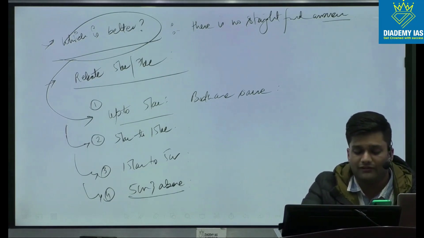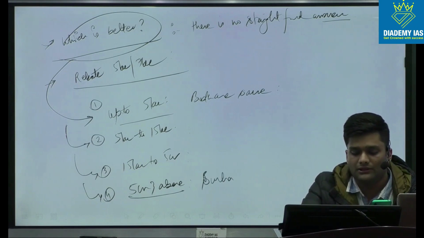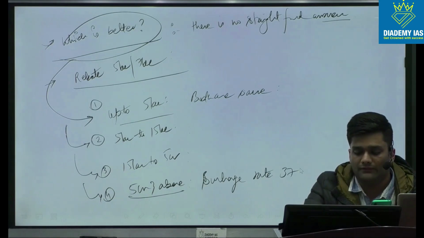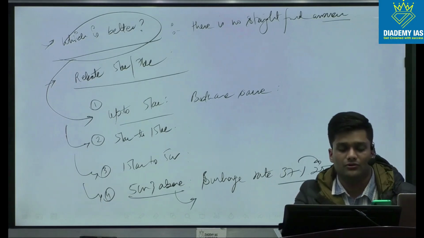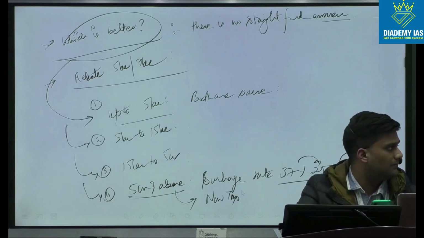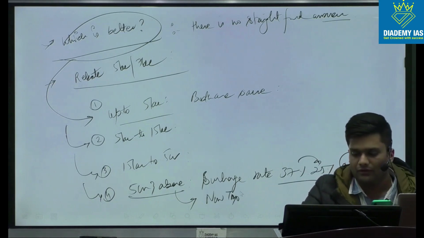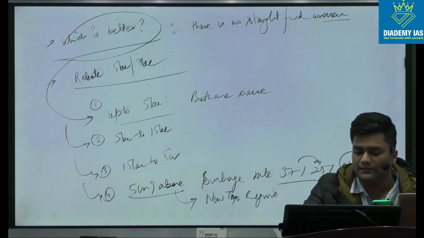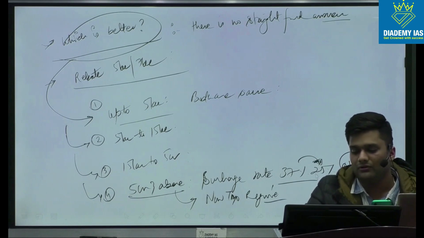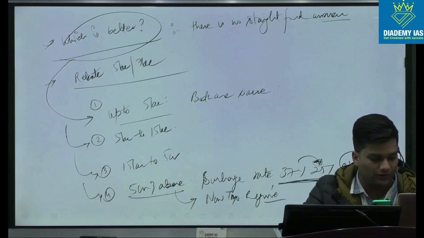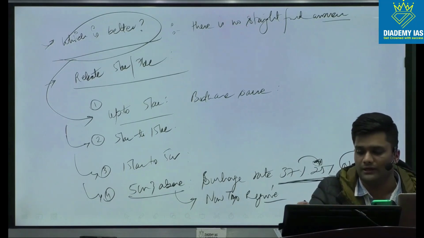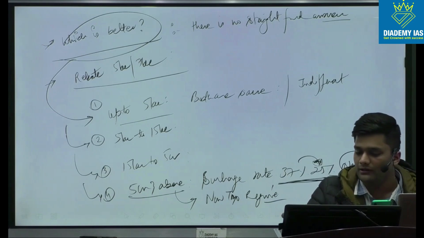In the fourth case, basically 5 crore and above, we just saw that the surcharge rate has been reduced from 37 to 25%. This is only for the new tax regime. So because of this fact, if your income is above 5 crore, you should opt for the new tax regime, because when your income is above 5 crores, you will have to face a lesser surcharge rate. That makes sense. So up to 5 lakh, you are indifferent. 5 crore and above, you should opt for the new tax regime.